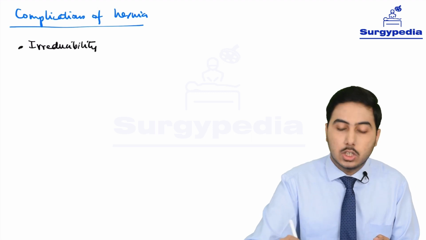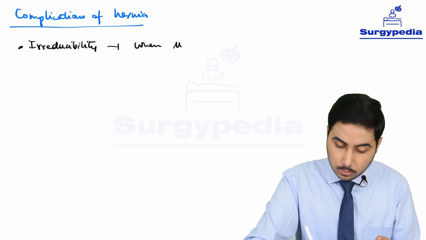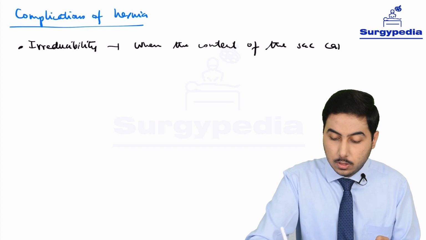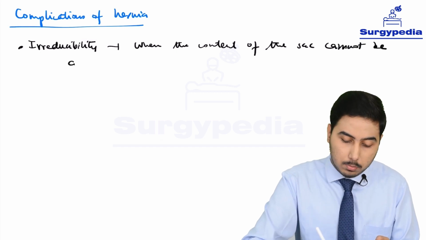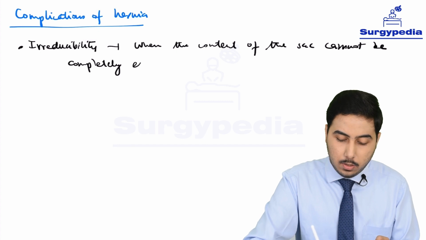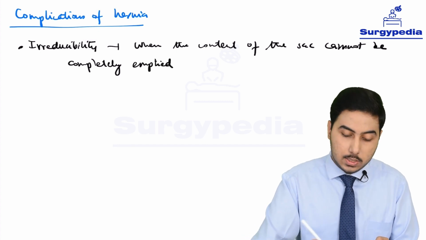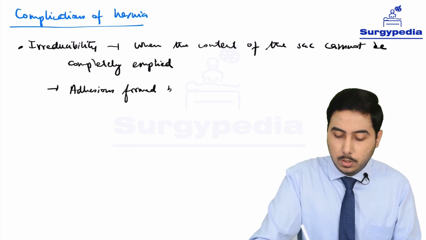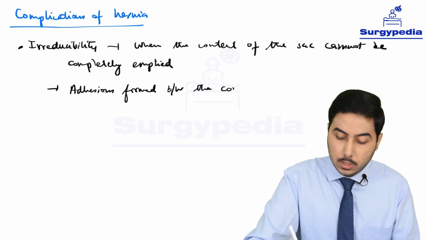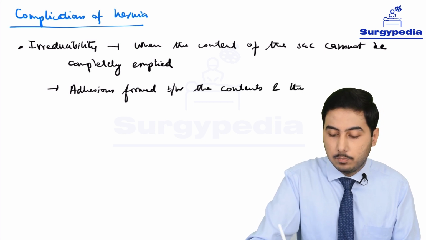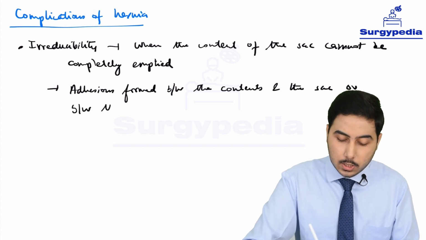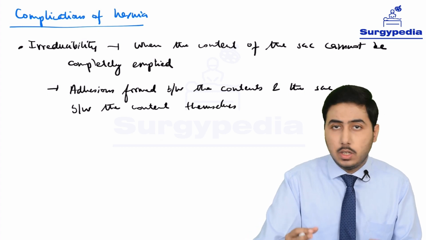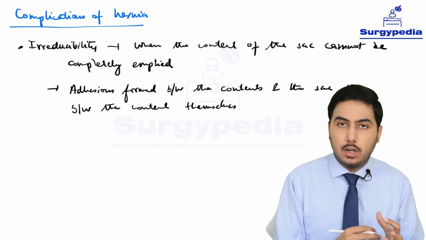So that is one complication. This is when the content of the sac cannot be completely emptied. Okay, and this can be due to adhesions formed between the contents and the sac, or between the contents themselves. So it can be due to adhesion. So we have adhesion, and that is why the hernia is not reducing.